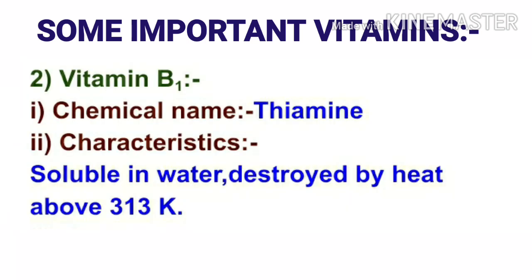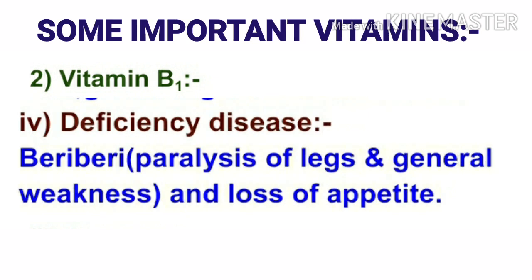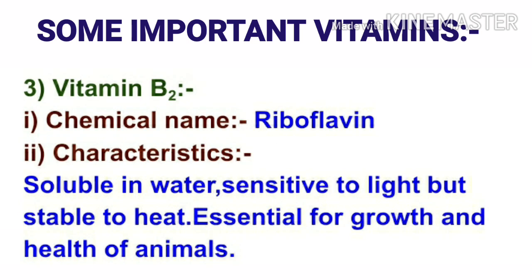The next important vitamin is vitamin B1. Its chemical name is thiamine. Characteristics of vitamin B1: soluble in water, destroyed by heat above 313 Kelvin. The deficiency disease caused due to deficiency of vitamin B1 is beriberi, that is paralysis of legs and general weakness and loss of appetite.